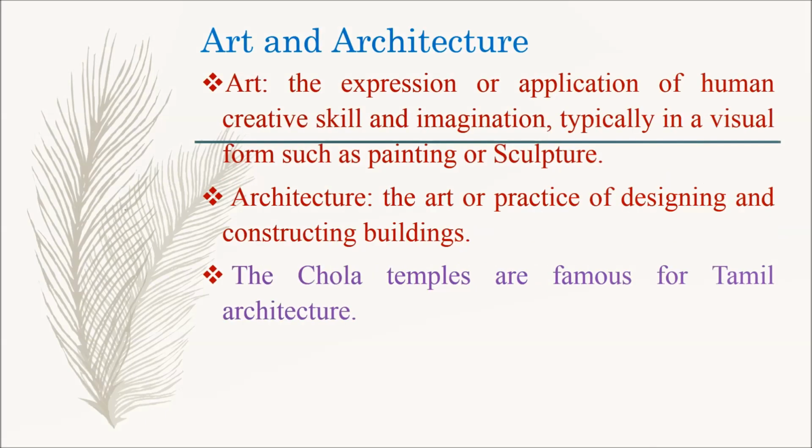Next, we are going to learn about art and architecture. First, we have to know what is meant by art. Art means the expression or application of human creative skill and imagination, typically in a visual form such as painting or sculpture.